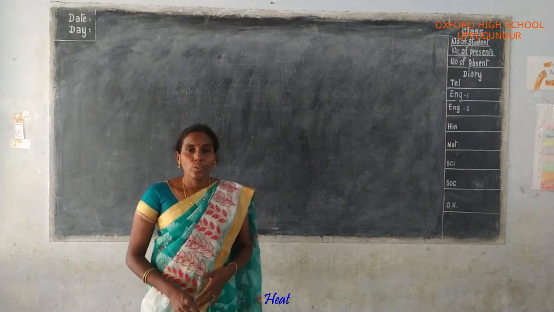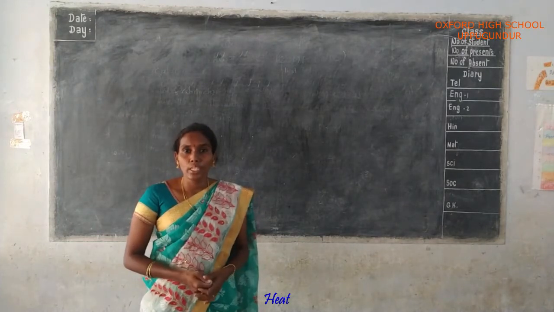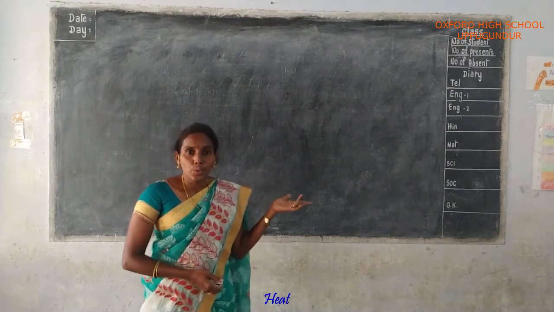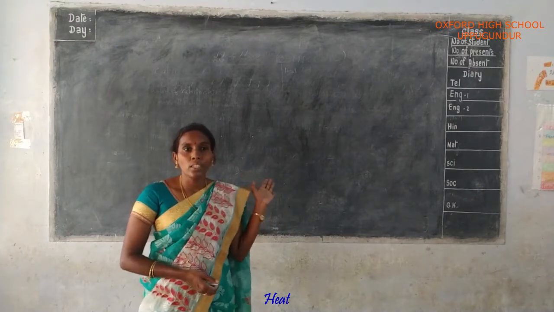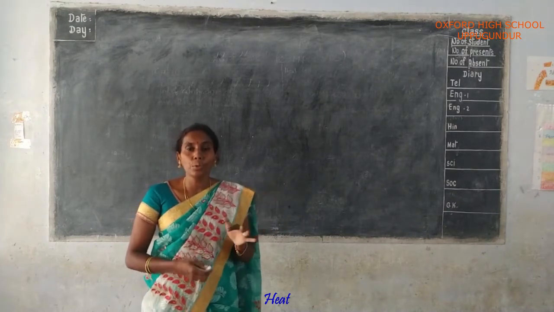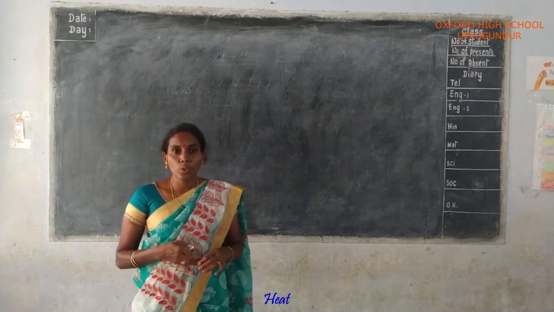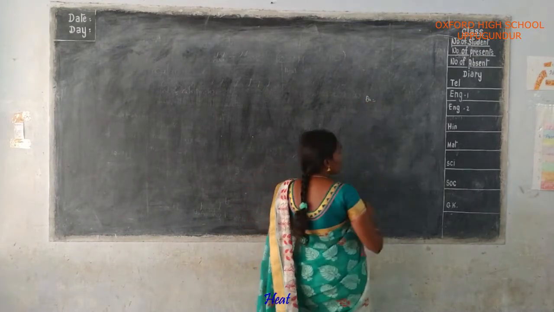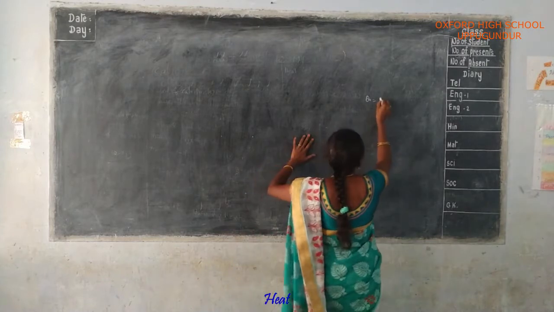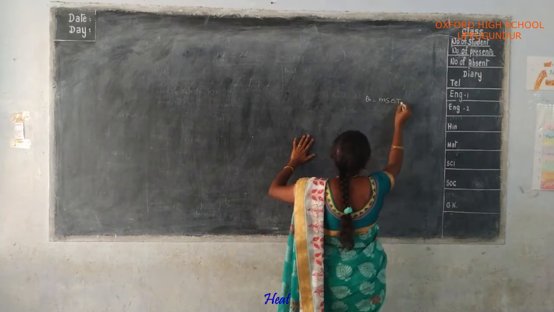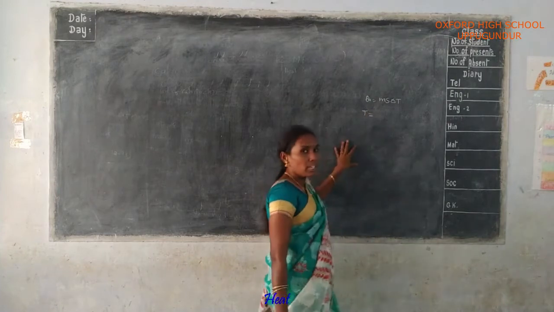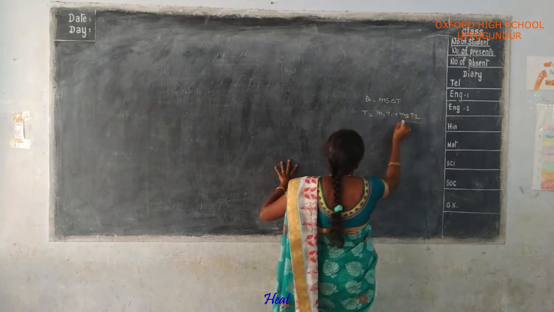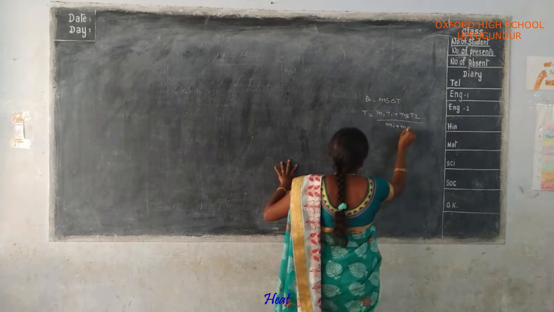In the previous class, we discussed the specific heat of lead shots. In this class, I will explain some problems regarding Q is equal to m s delta T, and next, the temperature of the mixture, that is T is equal to m1 T1 plus m2 T2 by m1 plus m2. Okay?